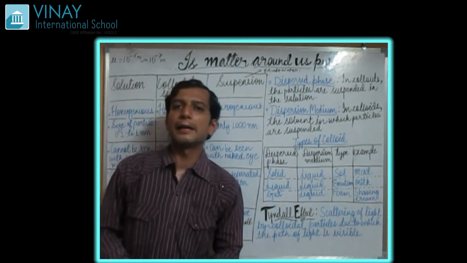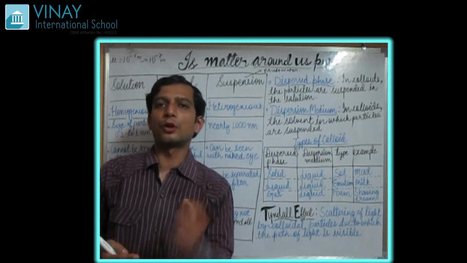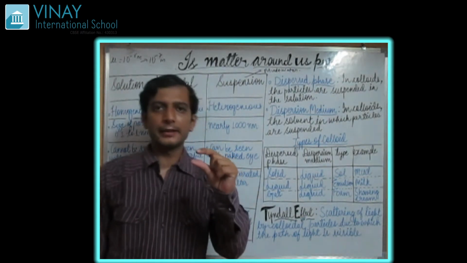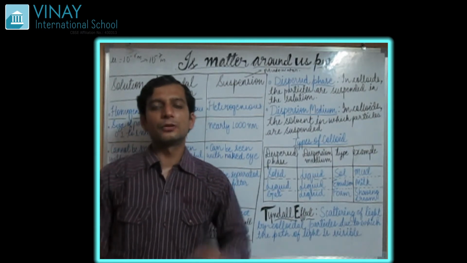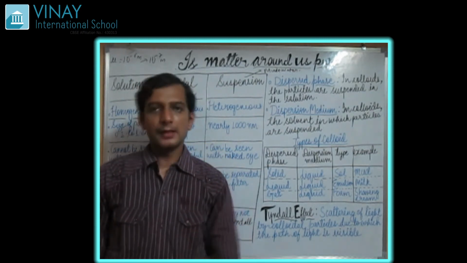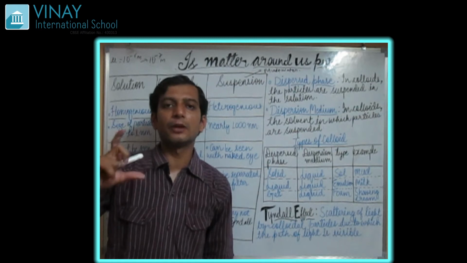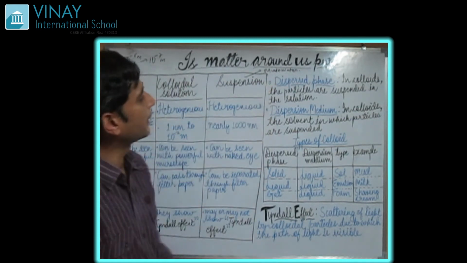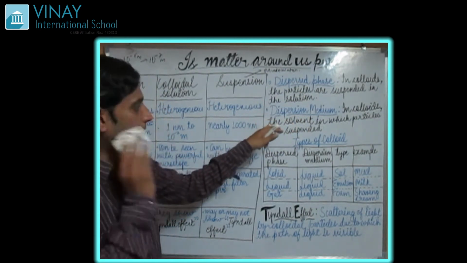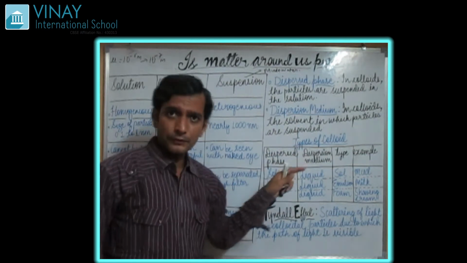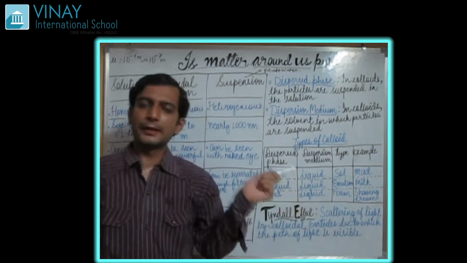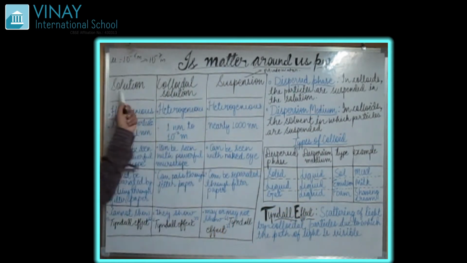For example, if we take salt and water, we take salt in a very small quantity and water in a large quantity. The component of the substance which is in a small quantity was the solute, and the component which was in large quantity was the solvent. Similarly, here we are going to see two terms, dispersed phase and dispersed medium. What are the dispersed phase and dispersed medium? Like solute and solvent were in the solution.